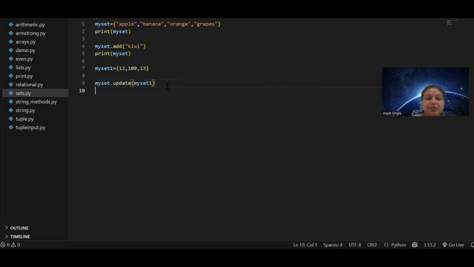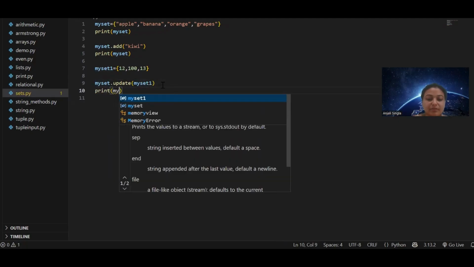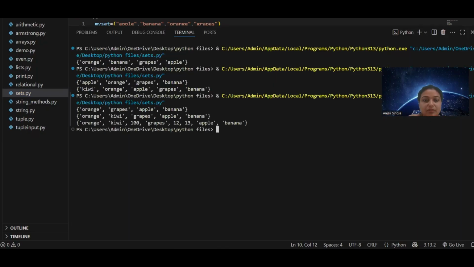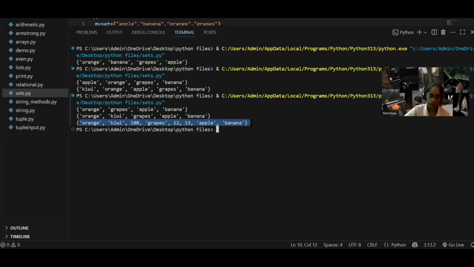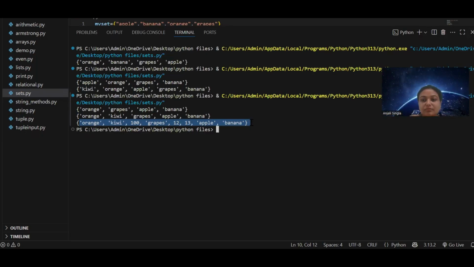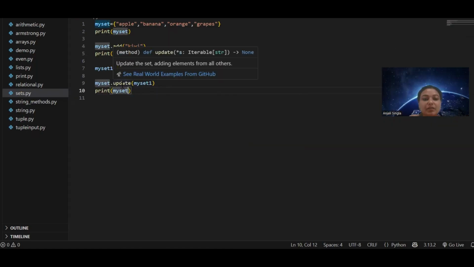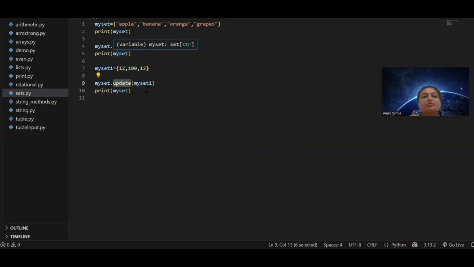Now print the previous set. I am updating the values in the original set with the values which are there in the new set, my set 1. Now print my set. Can you see? All the values are appended. Yes, miss. And they are unordered, so they can be inserted in any order. Yes. So to put multiple values, use update. To put one value, use add. Clear?